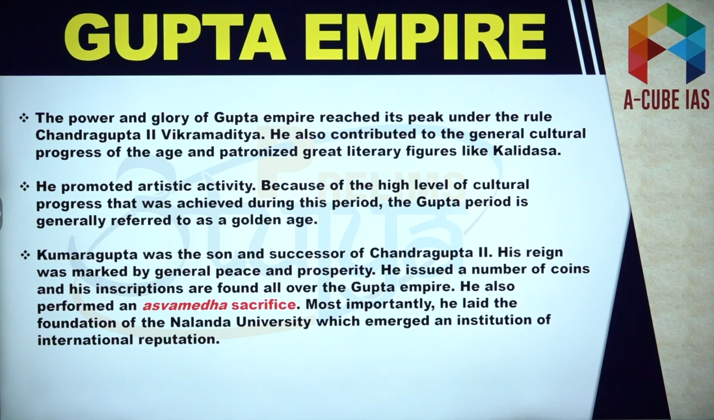Now, as far as the power and glory of Gupta Empire is concerned, it reached its peak under the rule of Chandragupta II, it means Vikramaditya. And here remember that he patronized the great literary figure Kalidasa. Because of the cultural progress, Gupta period achieved a lot under his reign.